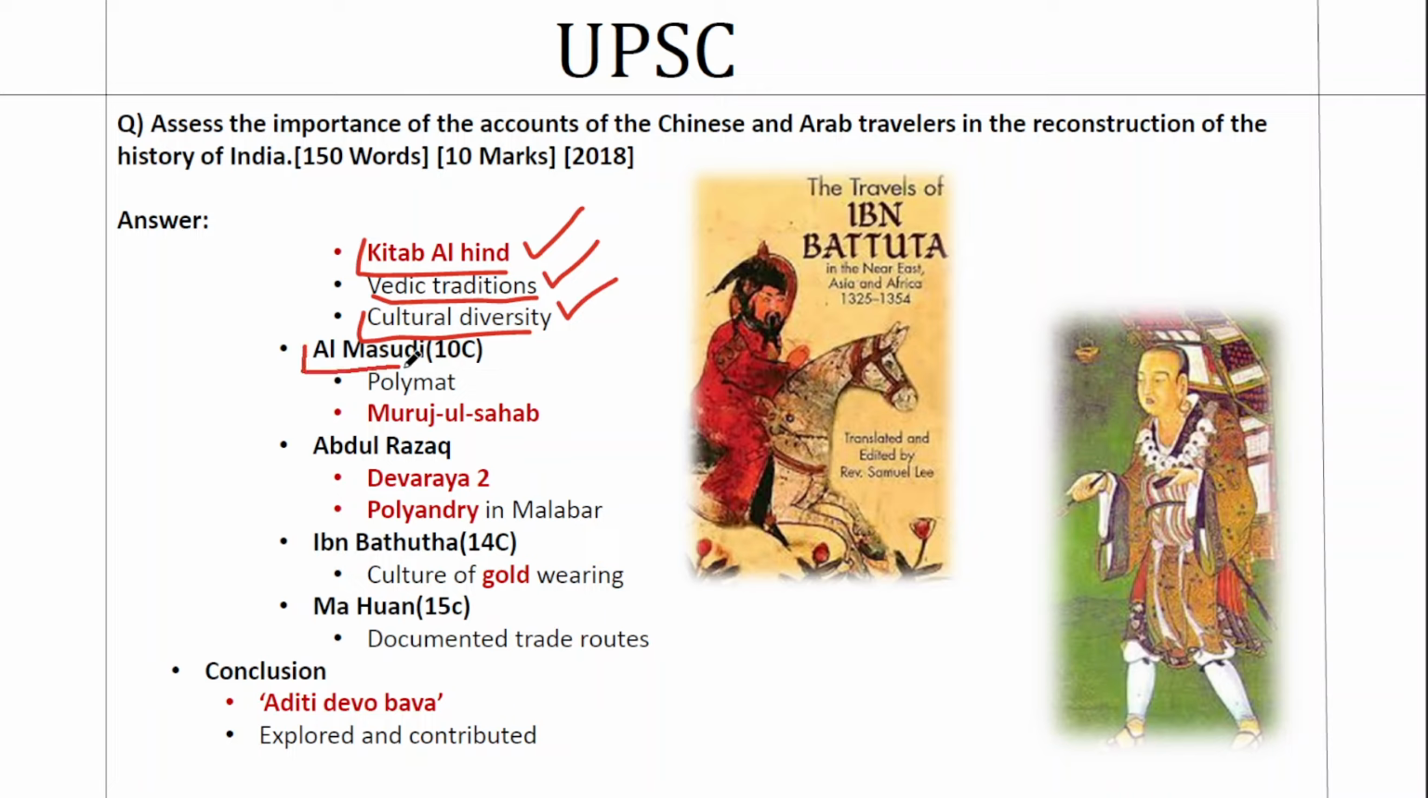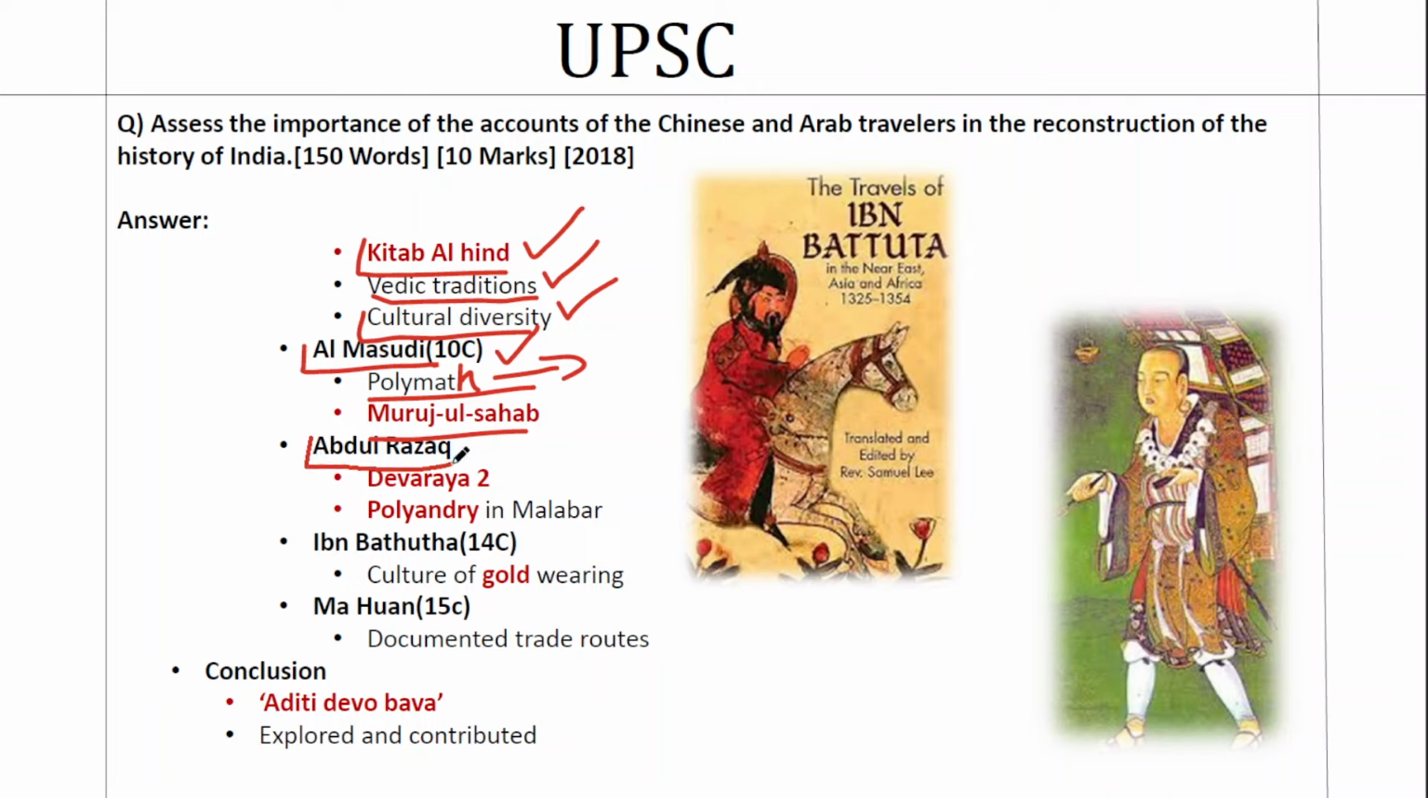Second important name is Al-Masudi, 10th century AD. The important thing with Al-Masudi is that he is a polymath. He was not just a traveler, he was a geographer, he was a historian, he was into science. So he has observed all these things and noted them down in Muruj-ul-Dhahab, his work. So he has given a comprehensive and multi-dimensional perspective about Indian society, you can say that.